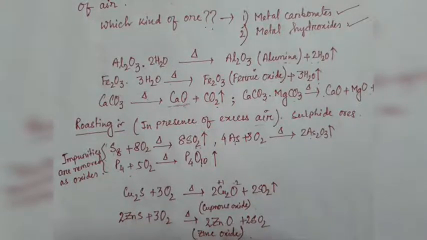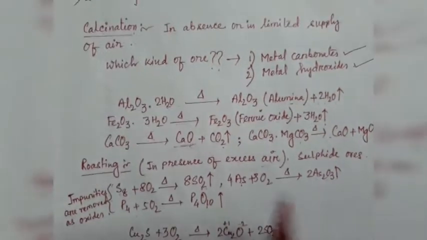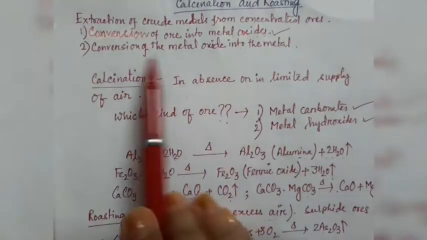Zinc sulfide also produces zinc oxide by this procedure, along with liberation of sulfur dioxide gas, and the ore becomes porous, thus making the subsequent reduction process in the next step easier. Both calcination and roasting are usually carried out in a reverberatory furnace. I think now the concept of calcination and roasting is clear to everyone.